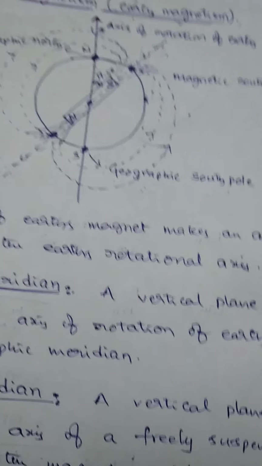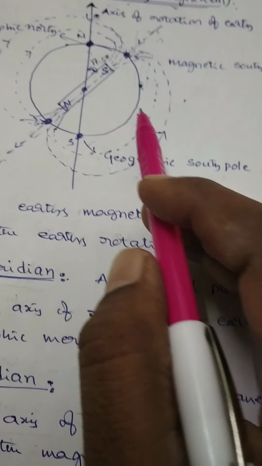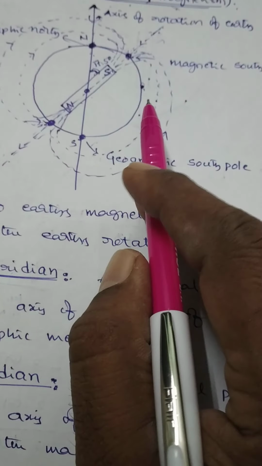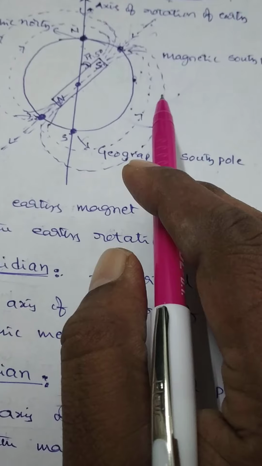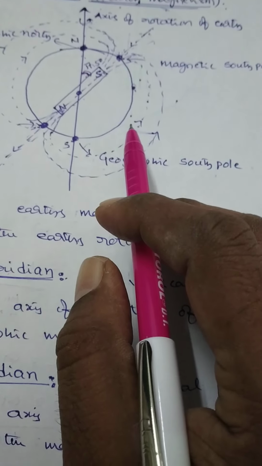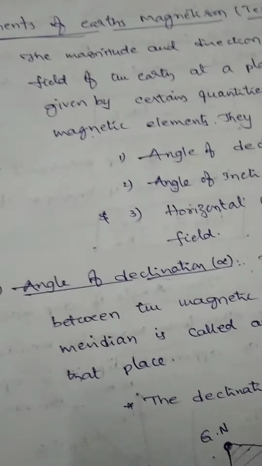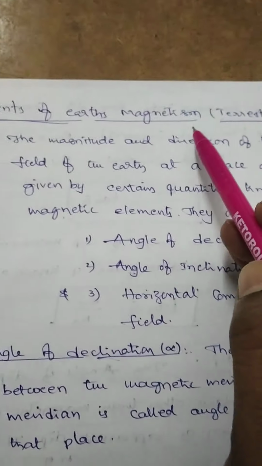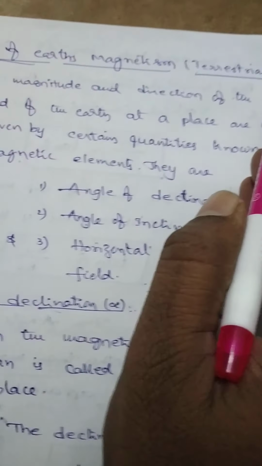In general, these magnetic elements are called the three: first one, angle of declination; second one, angle of inclination or dip; and third one, horizontal component of Earth's magnetic field. See here, elements of Earth's magnetism or terrestrial magnetism.